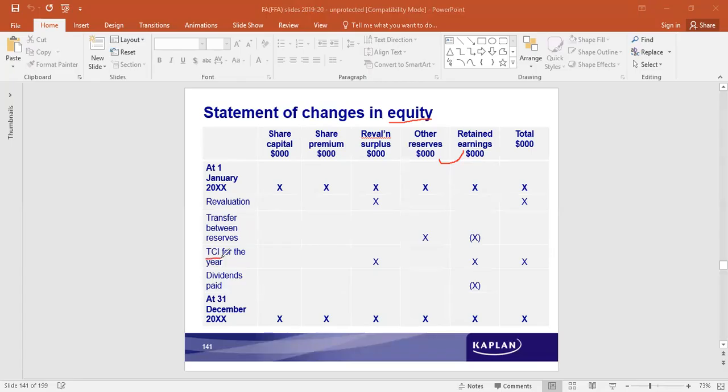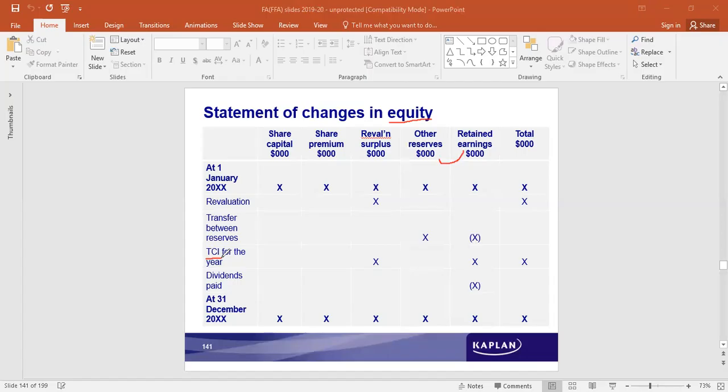The income statement has two sections. One is the income statement and the other one is other comprehensive income. The income statement is comprehensive income, then any other things which are irregular in nature are recorded under other comprehensive income. Both of them together are called total comprehensive income.